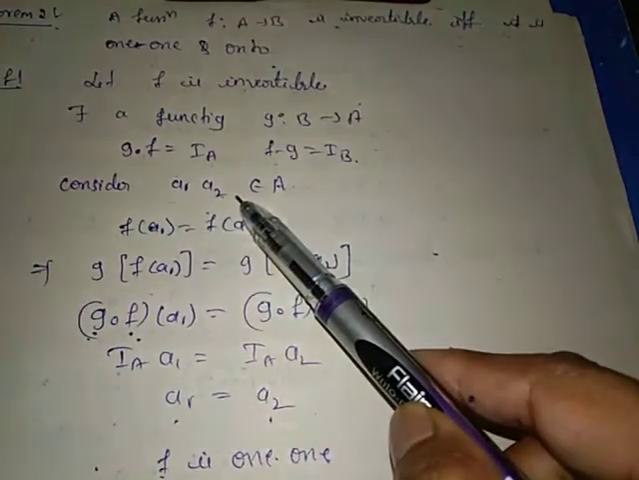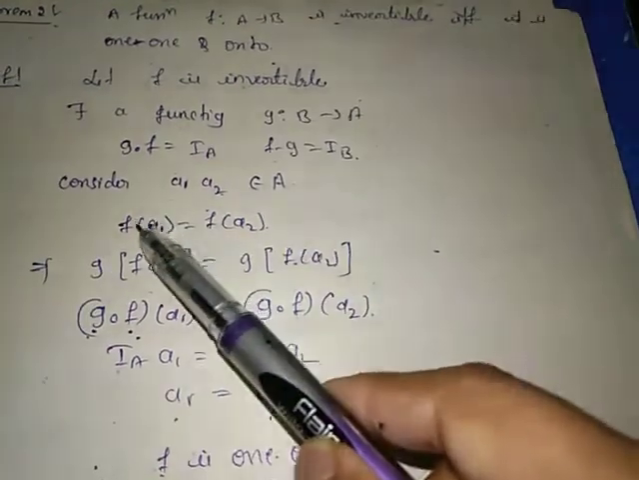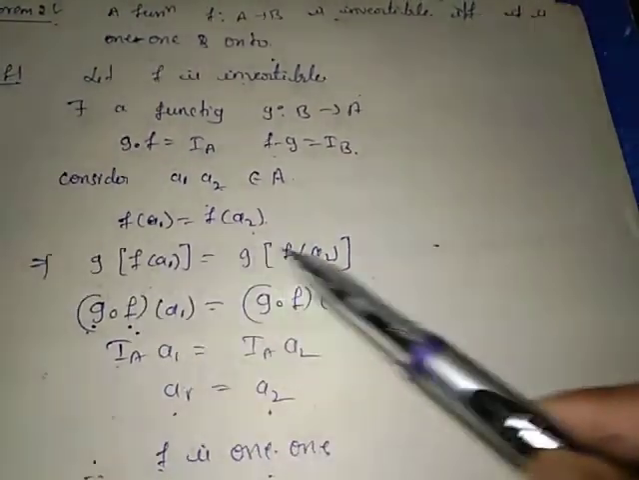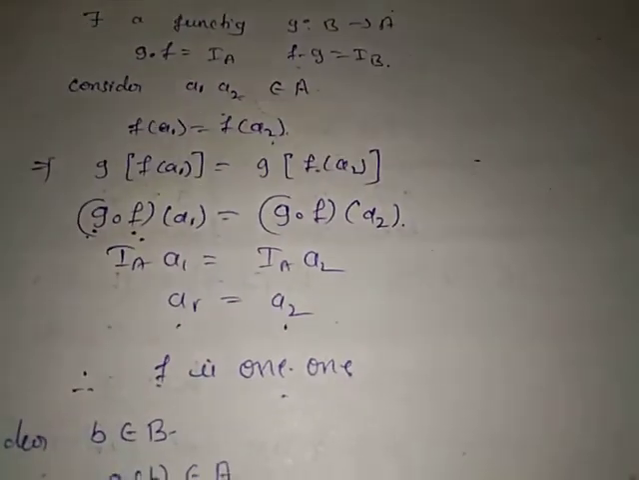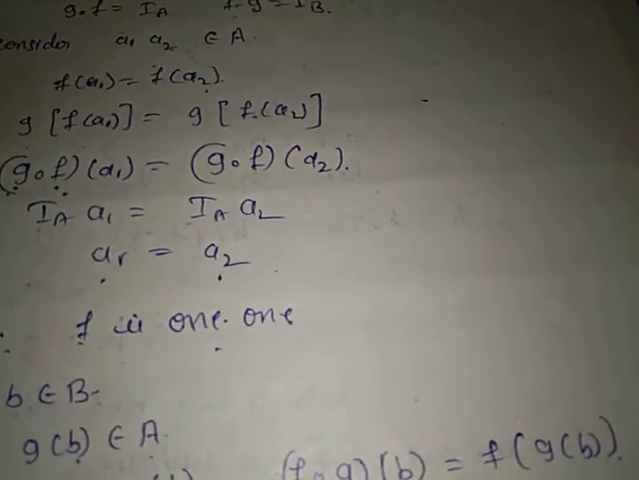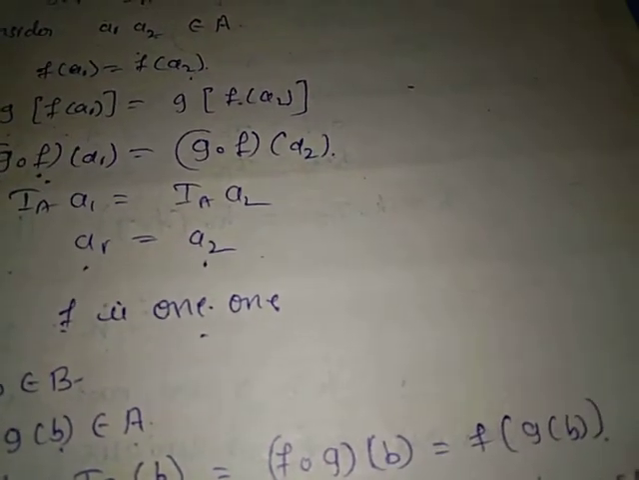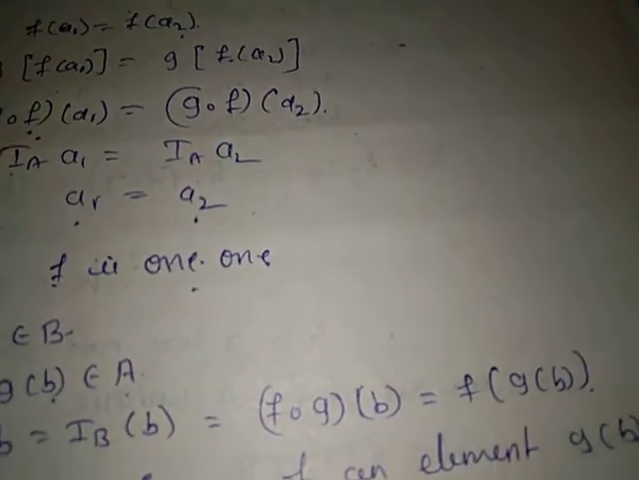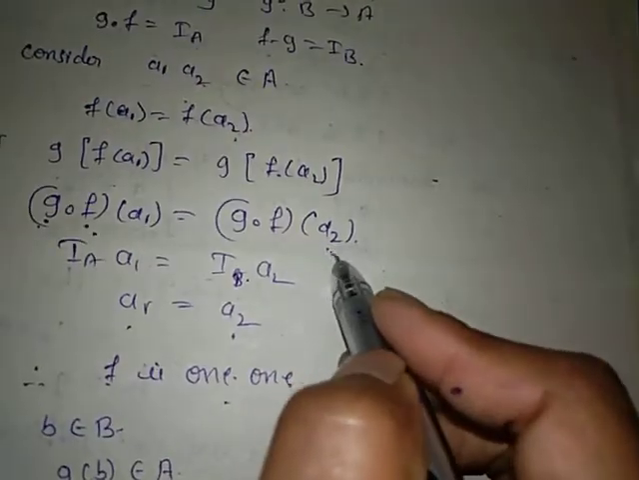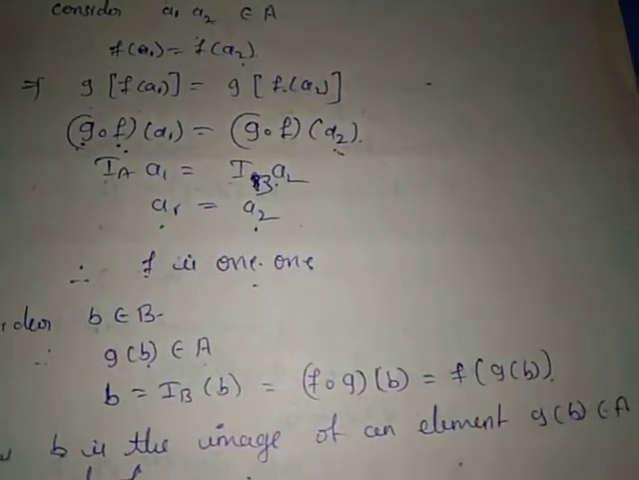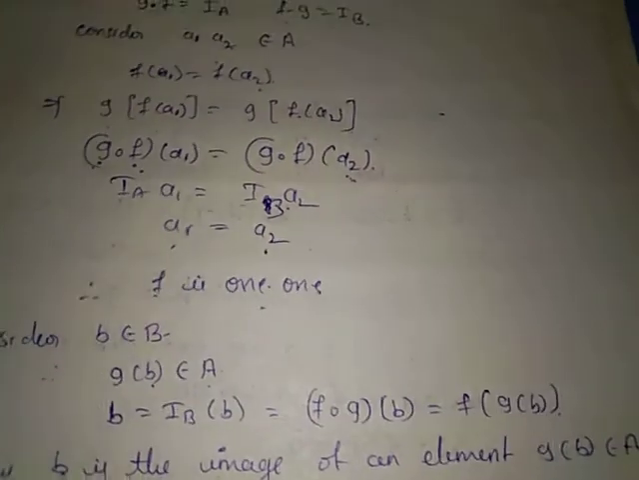Now consider any two elements a1 and a2 that belong to the set A. Then f of a1 equals f of a2. Take g on both sides. g of f of a1 equals g of f of a2, that is g dot f of a1 equals g dot f of a2. That is I_A of a1 equals I_A of a2, which implies a1 equals a2. Therefore f is 1-1.